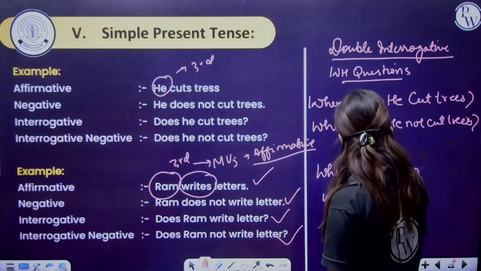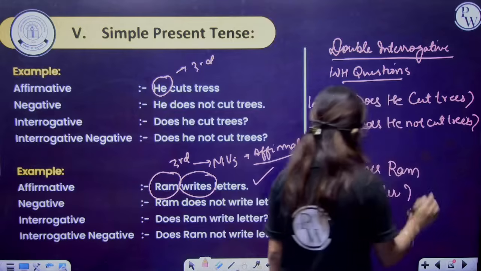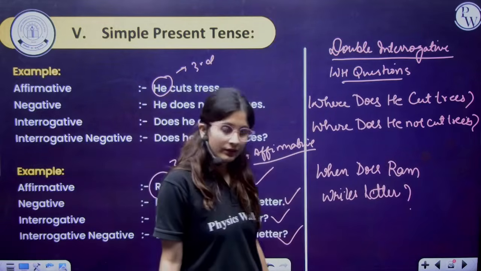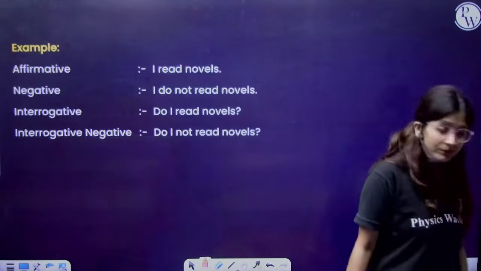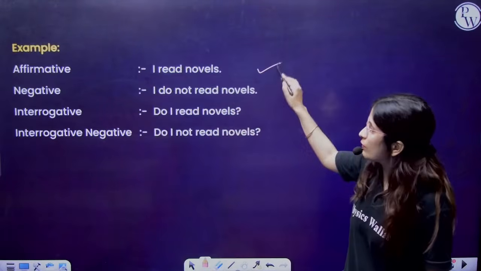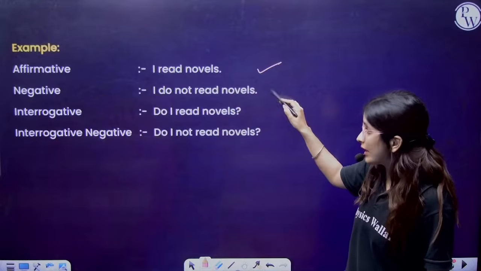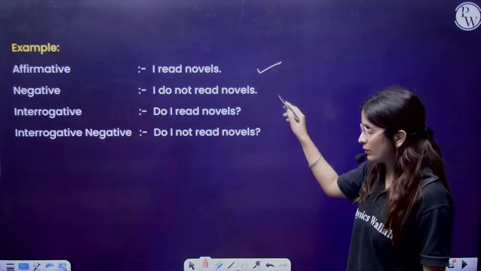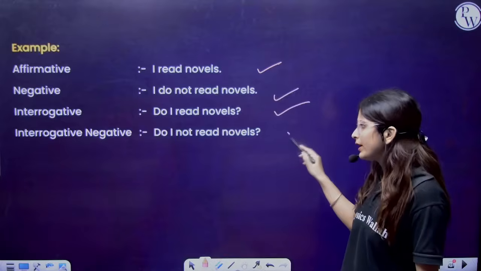Where does Ram write a letter? So this can be the double interrogative one. Clear with the concept? Okay. Now, I read novels. I do not read novels. Do I read novels? Do I not read novels?